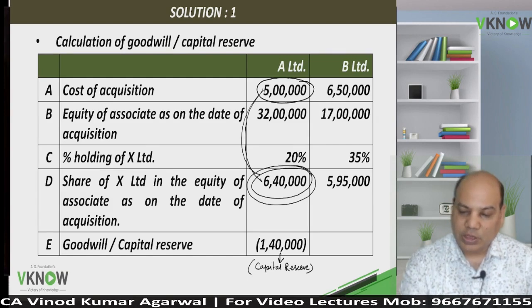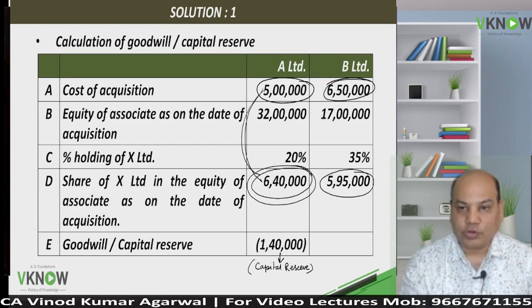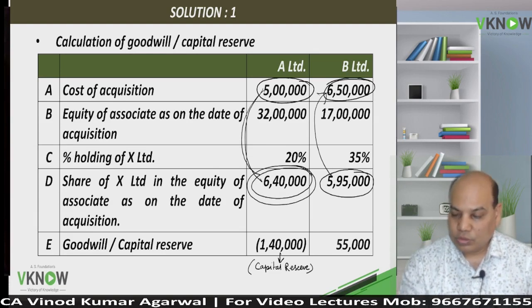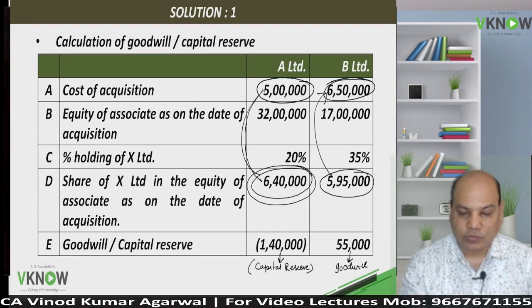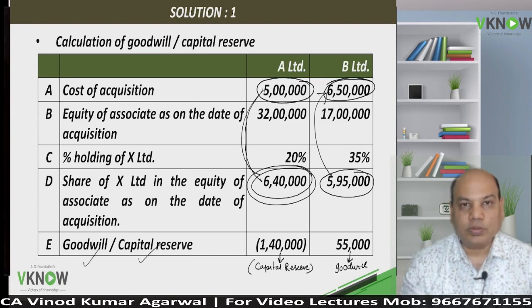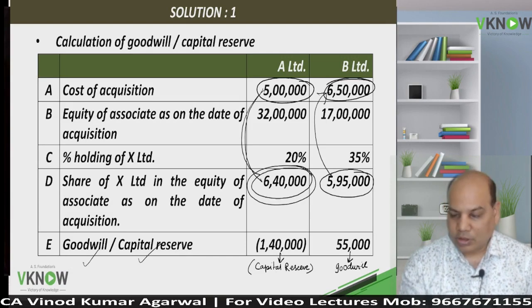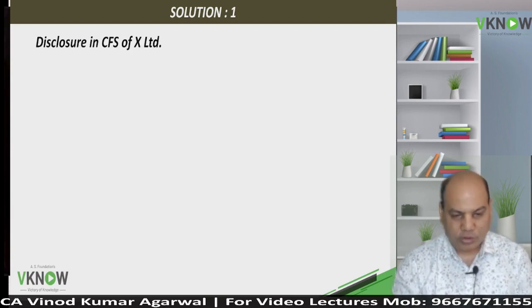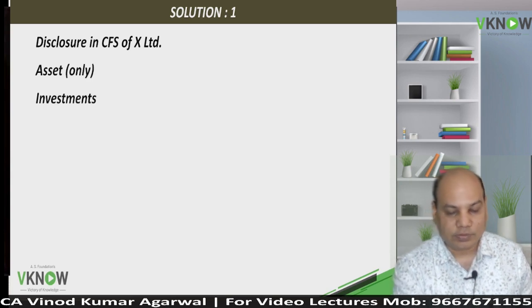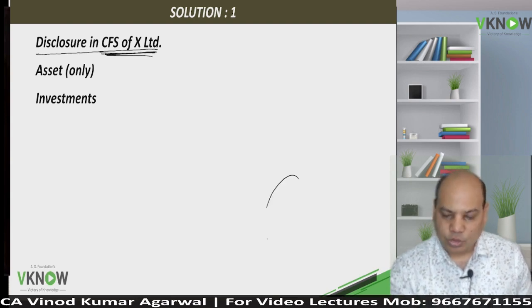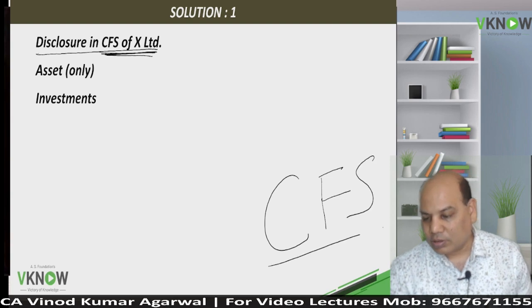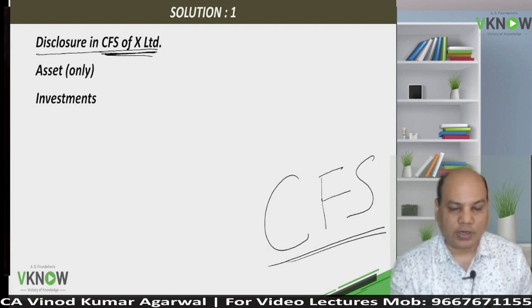Okay, try the next one, B Limited. Cost is 6,50,000, but the share in net asset is less. You paid more. So this will give rise to goodwill. This 55,000 is goodwill. So the first task we do is to compute goodwill or capital reserve. And now the second task is to give disclosure in the balance sheet. These disclosures are applicable in CFS. This whole chapter is applicable if the entity is preparing consolidated financial statements.